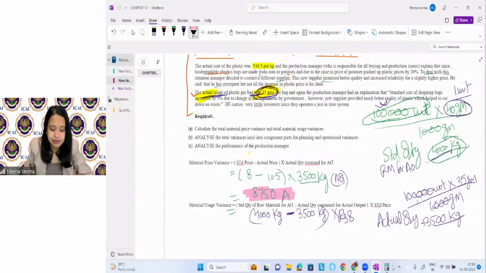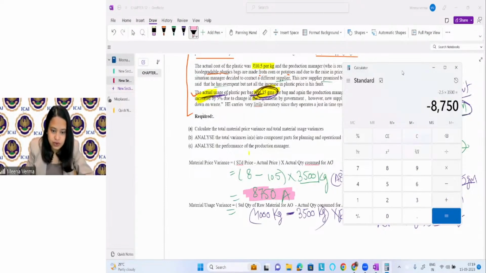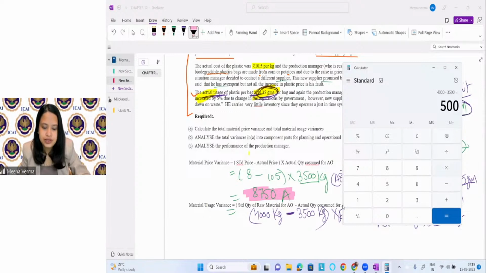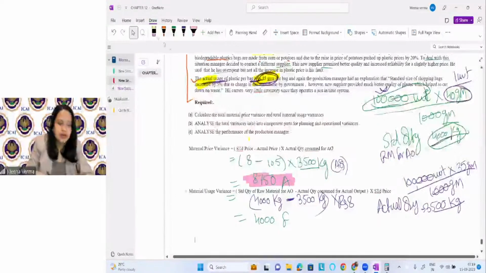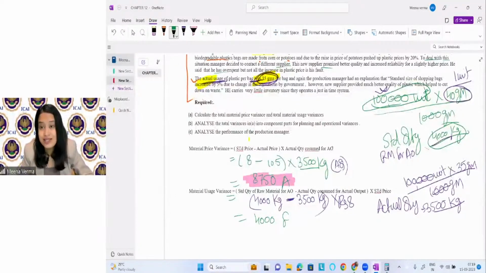Okay, next. 4000 minus 3500 into 8. This is favorable. So it is coming as 4000 favorable. If you just sum them, you will get material cost variance, which is adverse. Total material cost variance is adverse.